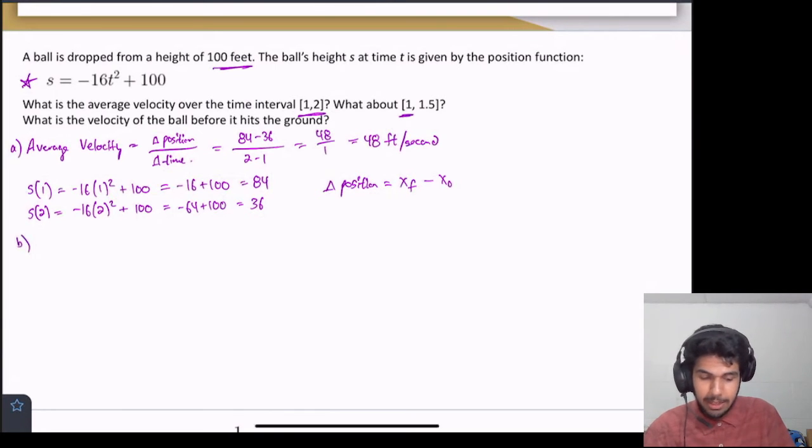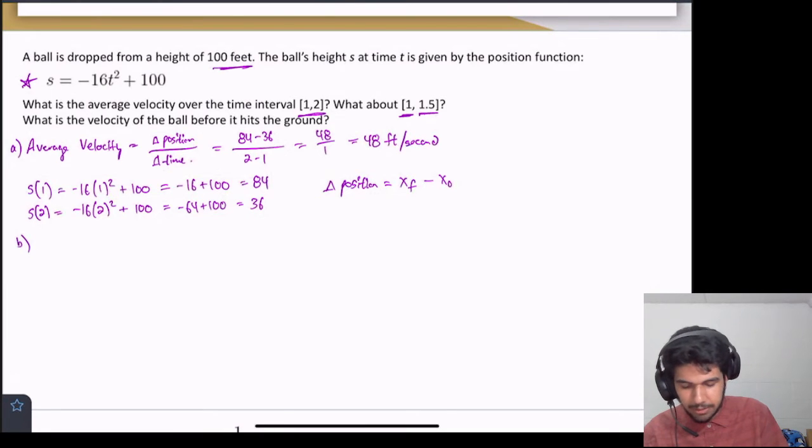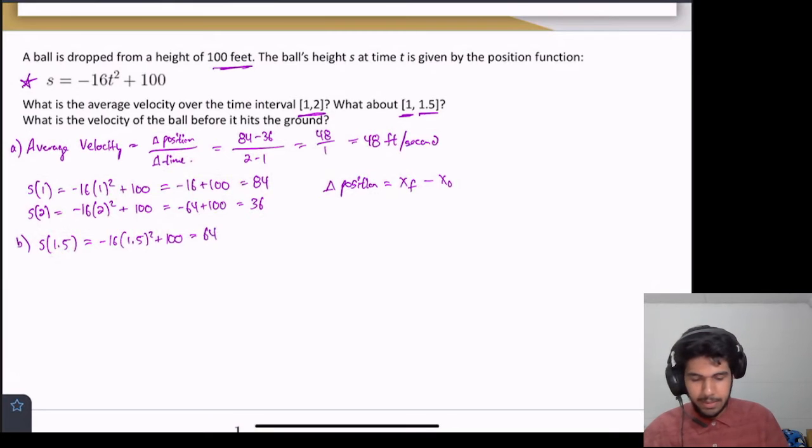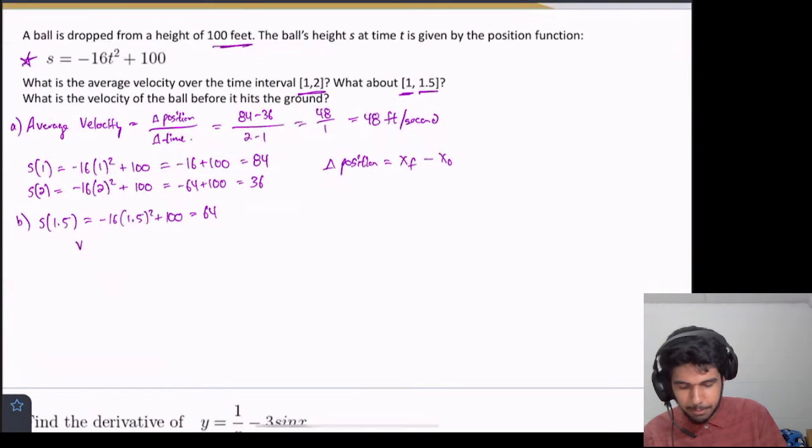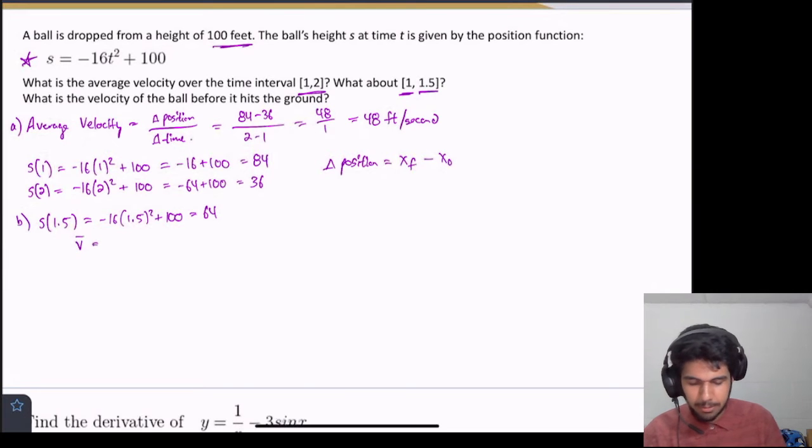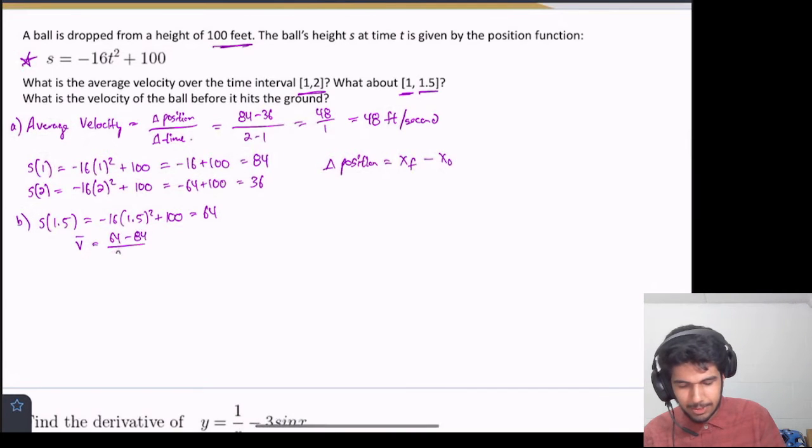Our starting point is the same, we just have a different ending point. So let's evaluate s of 1.5. So that's negative 16 times 1.5 squared plus 100. And that gives us, let's just see, that gives us 64. Right? So now we can compute the average velocity. I'll use a symbol v bar. That's a common symbol we see for average velocity. So we do final position, which is now 64, minus initial position. So that would be 84 divided by 2 minus 1.